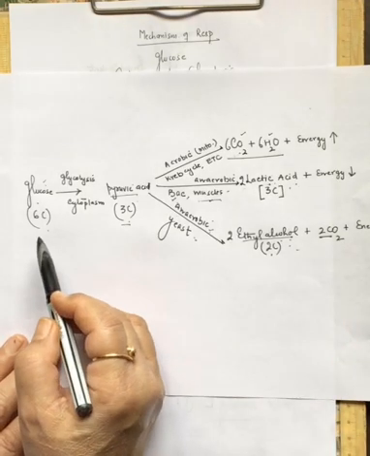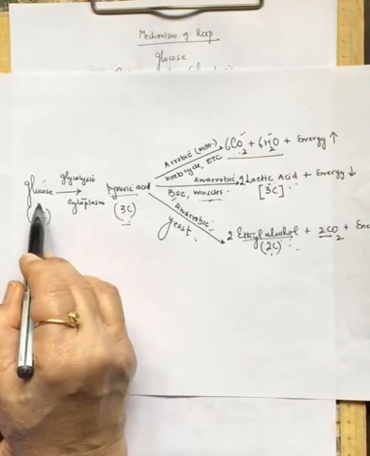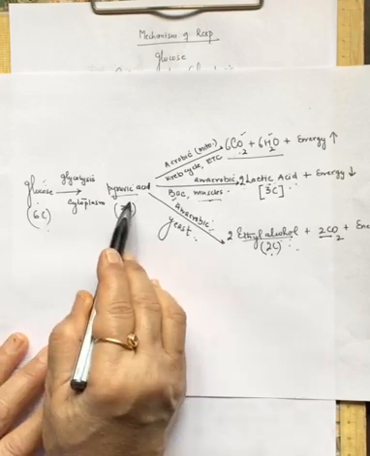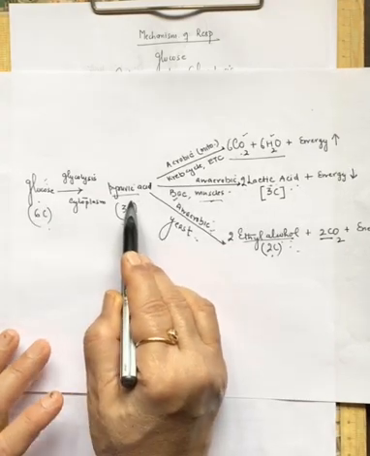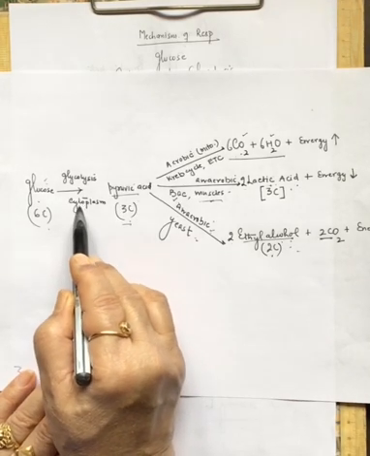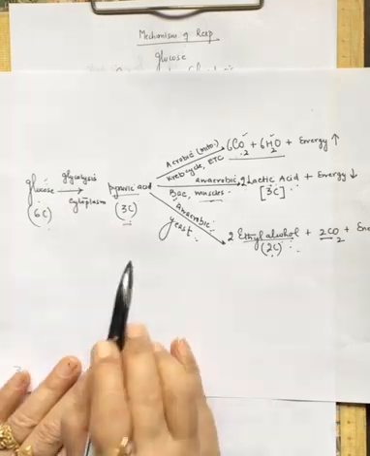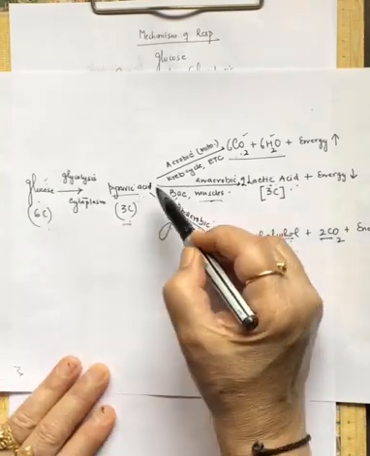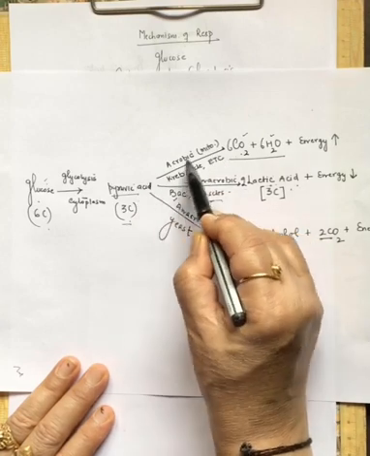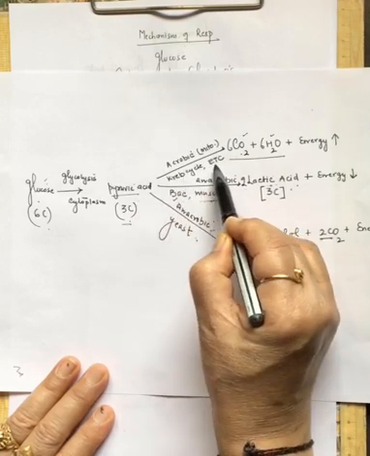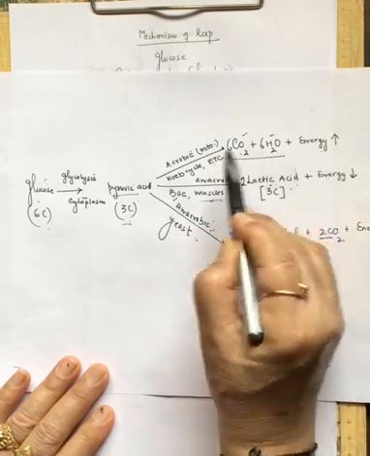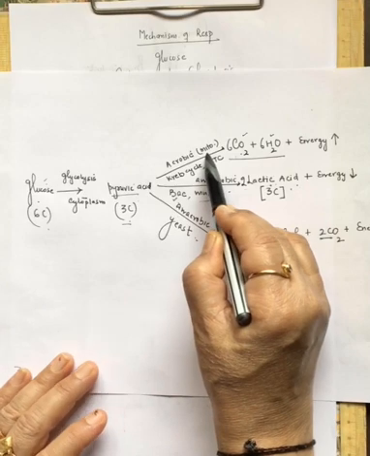So we can represent this mechanism, it is in your textbook also. So it is very simple. Say the glucose, whether it is aerobic or anaerobic, the first step is always the same. The glucose will break down into pyruvic acid, and this takes place in the cytoplasm of the cell, and it's called glycolysis. And then the pathway changes. If it is aerobic respiration, then the pyruvic acid will undergo the Krebs cycle and electron transport chain, and is completely oxidized into CO2 and water, and this will take place in the mitochondria.